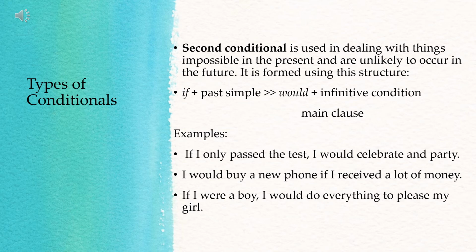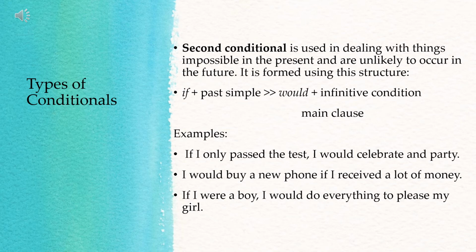What is second conditional? It is used in dealing with things impossible in the present and unlikely to occur in the future. It is formed using this structure: if plus past simple tense. Okay? So you have there the simple past tense of the verb in the if clause or conditional clause. Then in the main clause, you will have there would plus infinitive. Okay? Look at the examples.